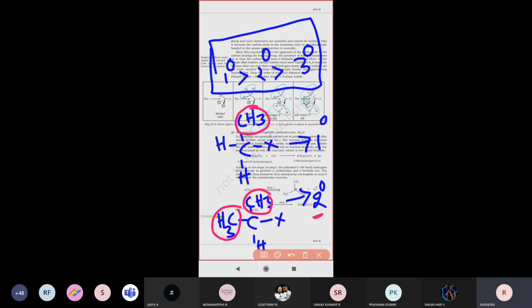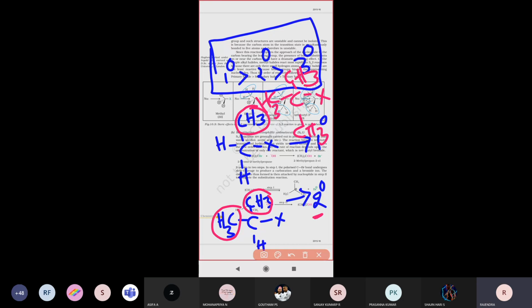For example, if you take a tertiary alkyl halide, three methyl groups are attached. Is there any possibility for the nucleophile to attack the carbon atom? There is no way. It is very highly difficult to attack this carbon atom.